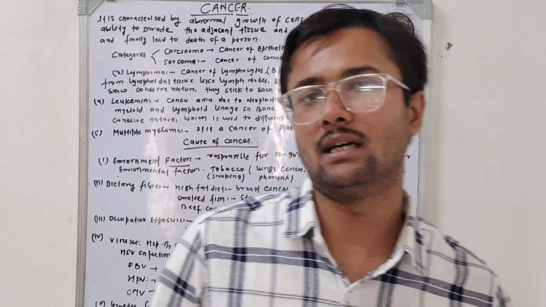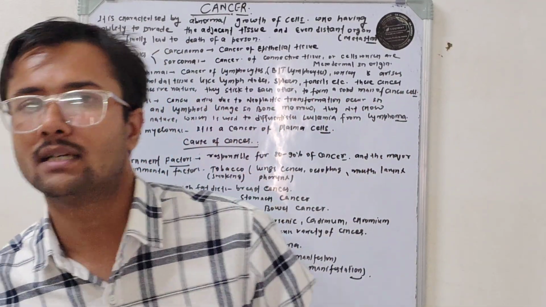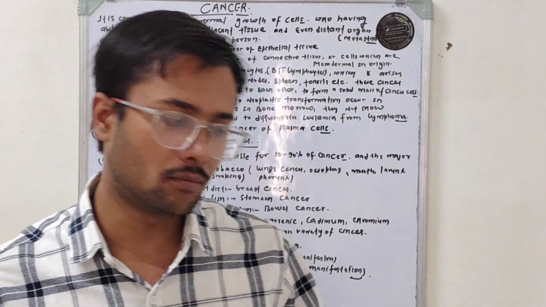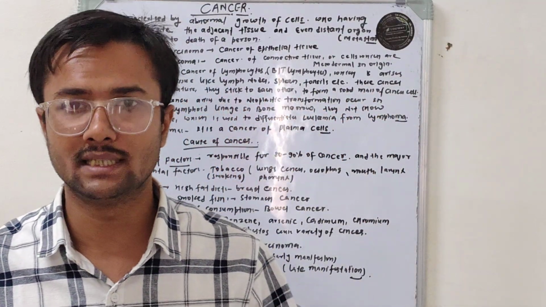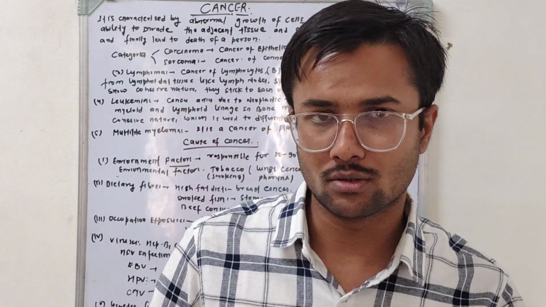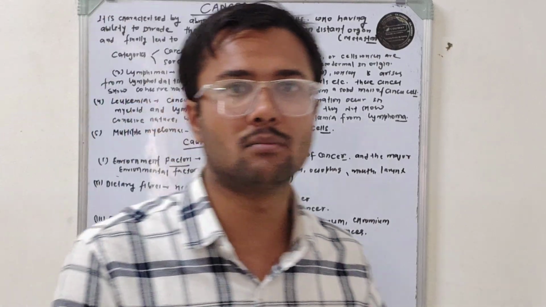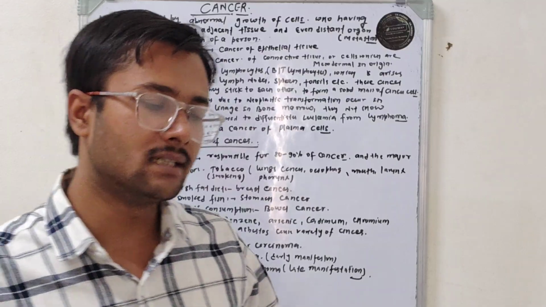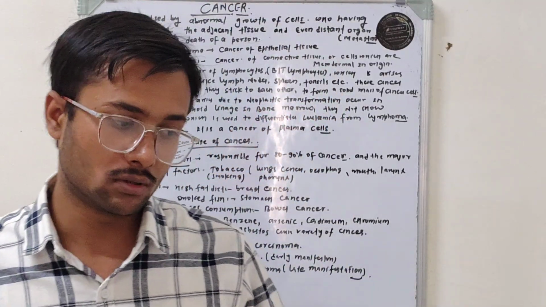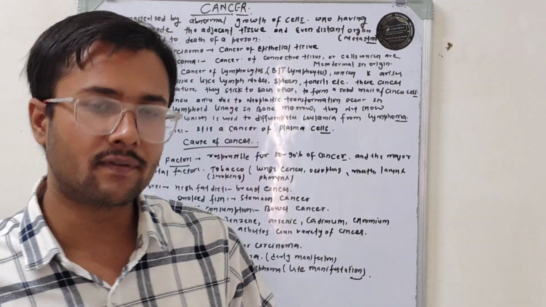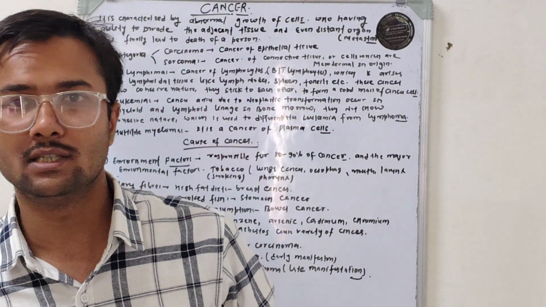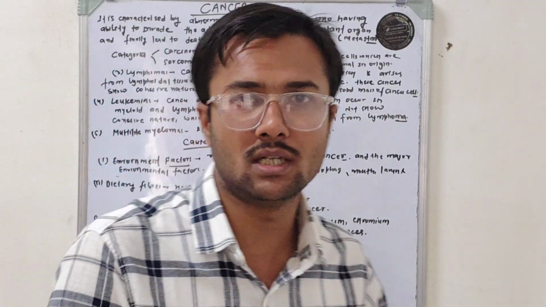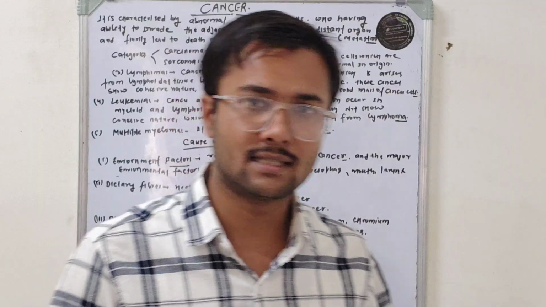We call a cancer a sarcoma when cancer cells arise from connective tissue, or tissue of mesodermal origin. If cells which are mesodermal in origin undergo neoplastic transformation, such cancer is called sarcoma.